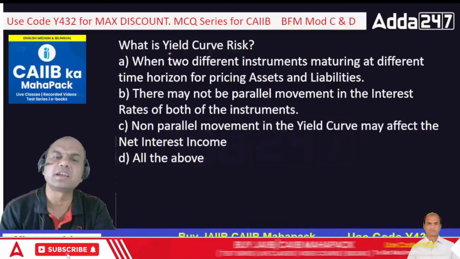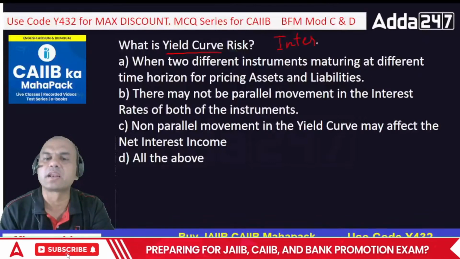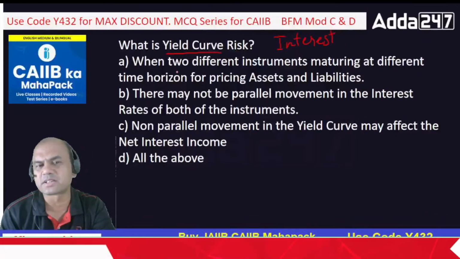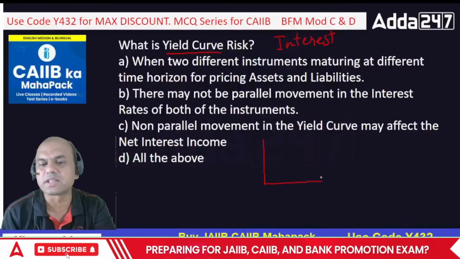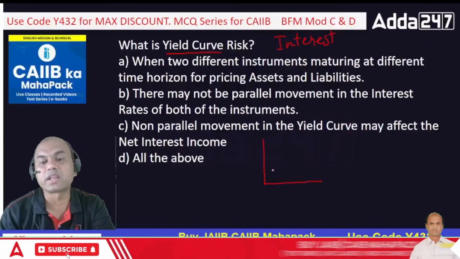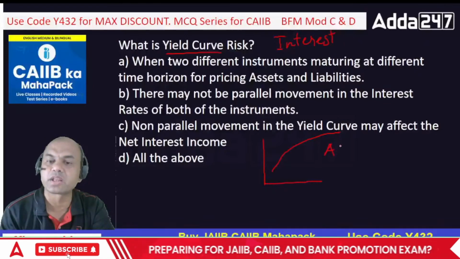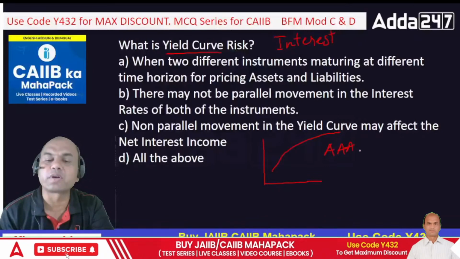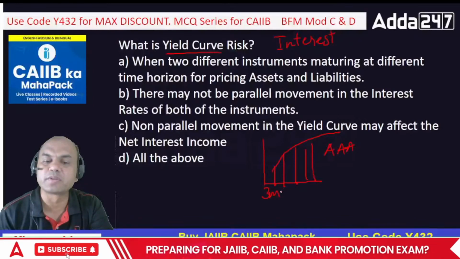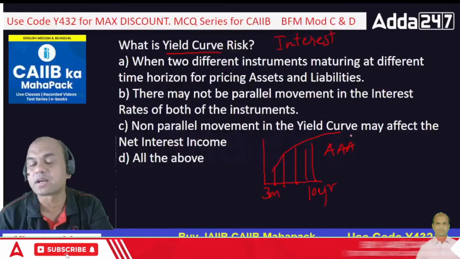What is the yield curve risk? Yield curve means what? It is similar to the interest rate risk. Here, interest rate risk and yield curve risk are one and the same. What is yield basically? What is the yield curve? See here, whenever there's a bond, we plot the yield curve of various bonds under the same category. Remember, this is important. Suppose I am plotting for AAA rated bonds, so I have to plot for AAA rated bonds of various maturities. This will be of 3 months, this will be of 10 years. I'll have to plot these different maturities of the same rated bonds.